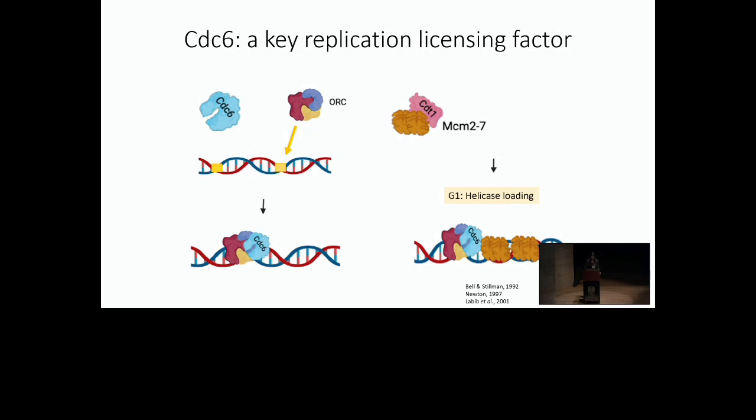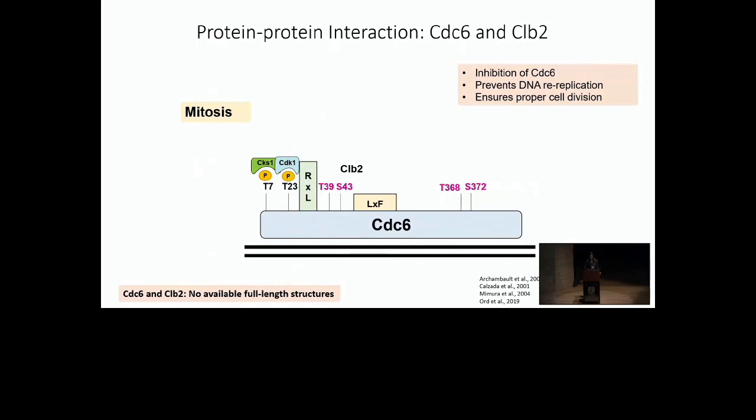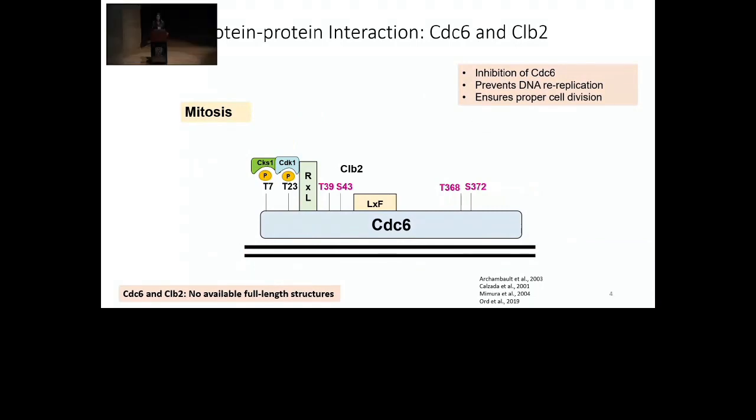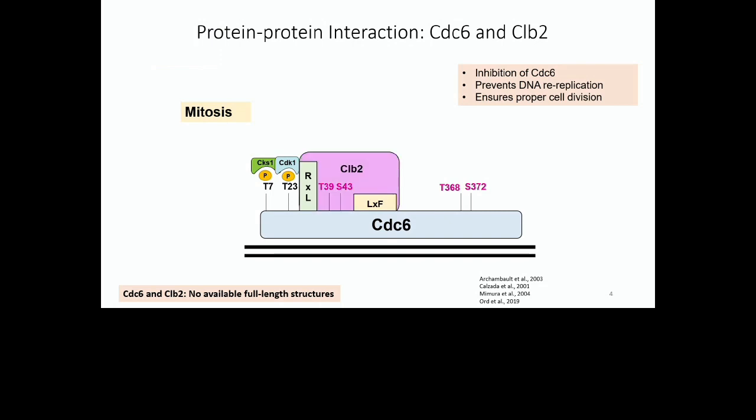Okay. Now moving to mitosis, we have phosphorylation of CDC6 by a protein called CDK1. It phosphorylates CDC6 at its N terminus. There you see T7 and T23.